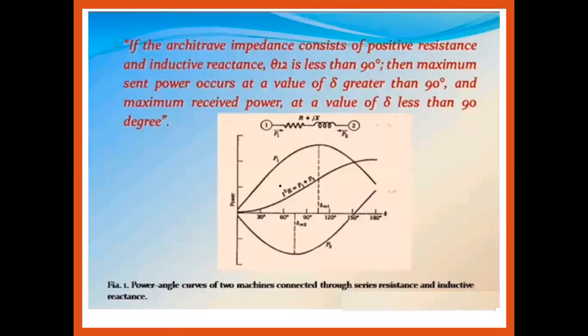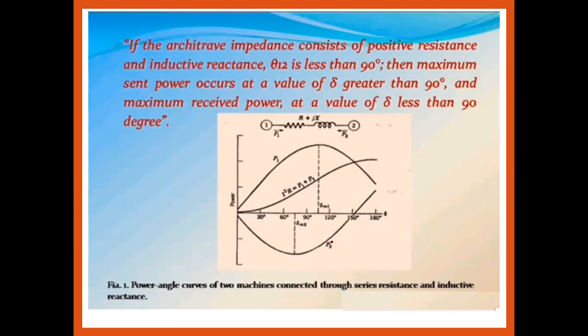Here we consider the two machine system, that is the generators, generally connected through a positive resistance plus reactance. Thus it consists of the positive resistance and the inductive reactance, having theta 12 less than 90 degrees.